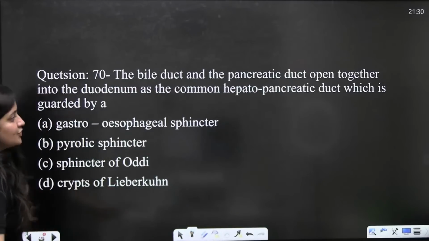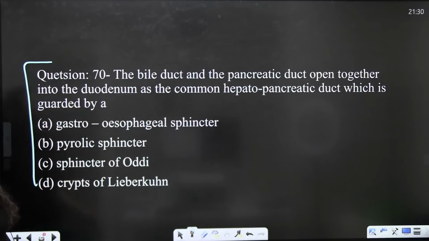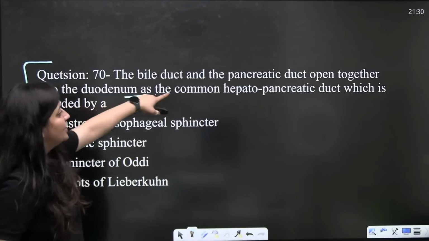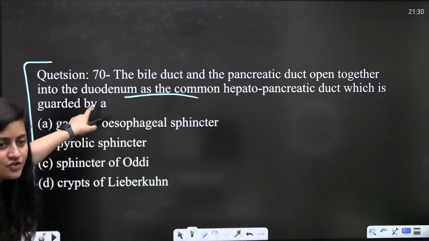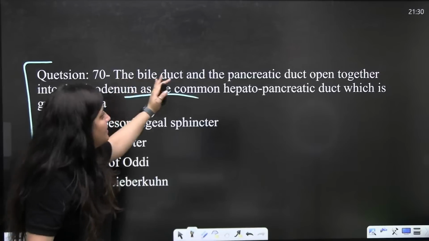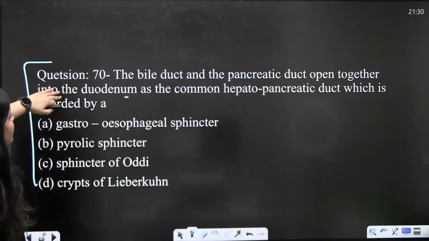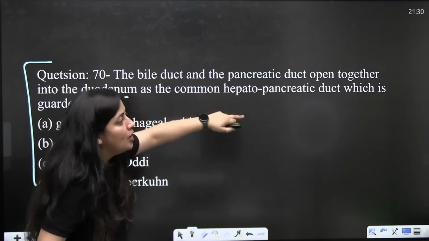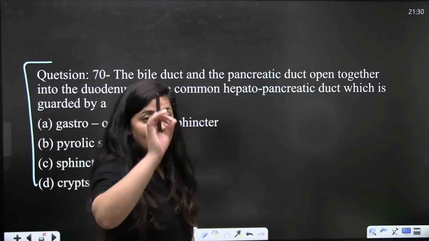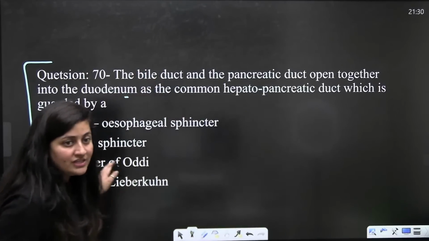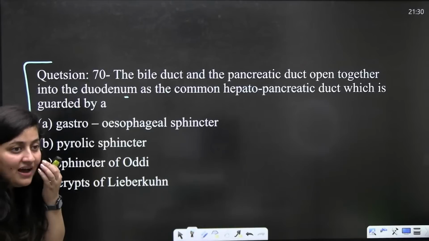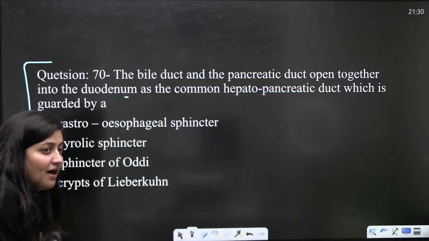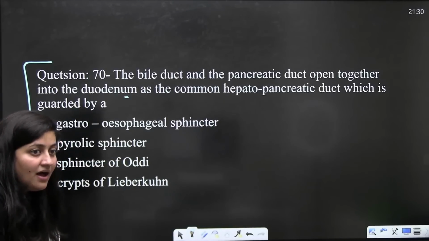Okay, the next question: the bile duct and the pancreatic duct open together into the duodenum. Do you remember that duct tree? They open together into the duodenum as the common hepatopancreatic duct. They even form the ampulla. So it is guarded by... exactly, it is guarded by the sphincter of Oddi.